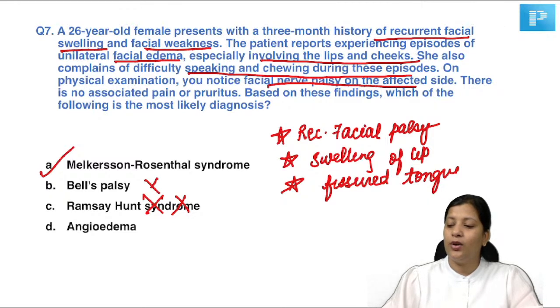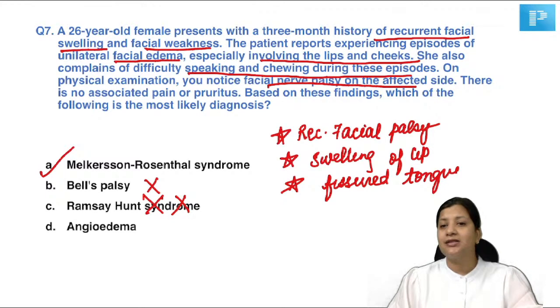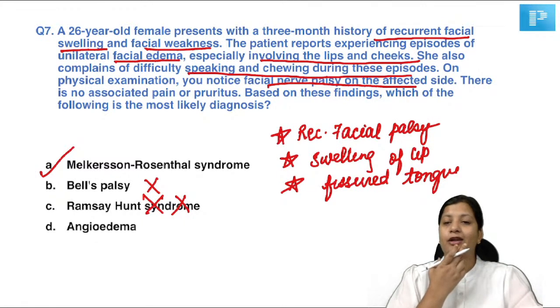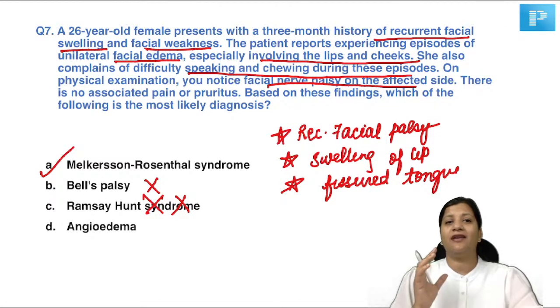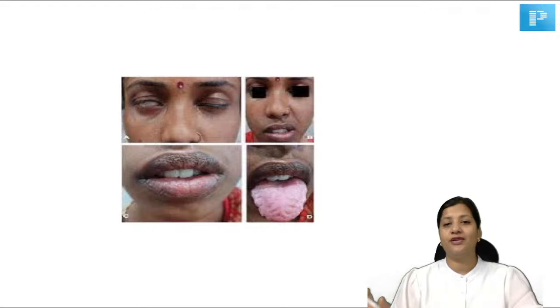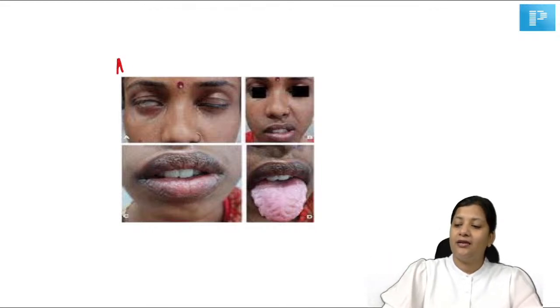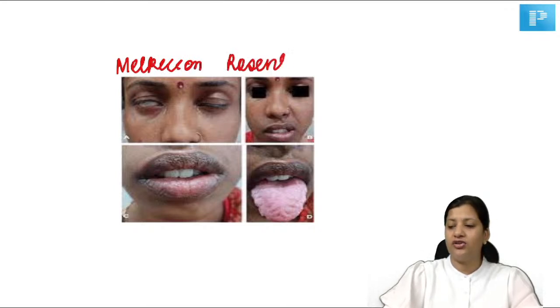In Bell's palsy, you will not see any swelling of the lip. You will see classical features of facial nerve palsy, which is sudden onset palsy with deviation of angle of mouth, loss of nasolabial fold, inability to close the eyes, no facial symmetry. All that is suggestive of Bell's palsy. So here the patient is having facial nerve palsy, swelling of the lip and fissure tongue. This triad is suggestive of a syndrome which we call Melkersson-Rosenthal syndrome.